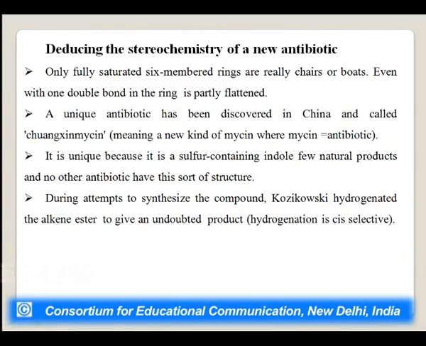A unique antibiotic has been discovered in China called Xiongxin. That is a new kind of mycin, where mycin means antibiotic. It is unique because it is a sulfur containing indole. Few natural products and no other antibiotic have such a structure. During attempts to synthesize this kind of compound, Kozikowski, the research scholar, hydrogenated the alkene ester to give an undoubted product. Hydrogenation was cis selective.